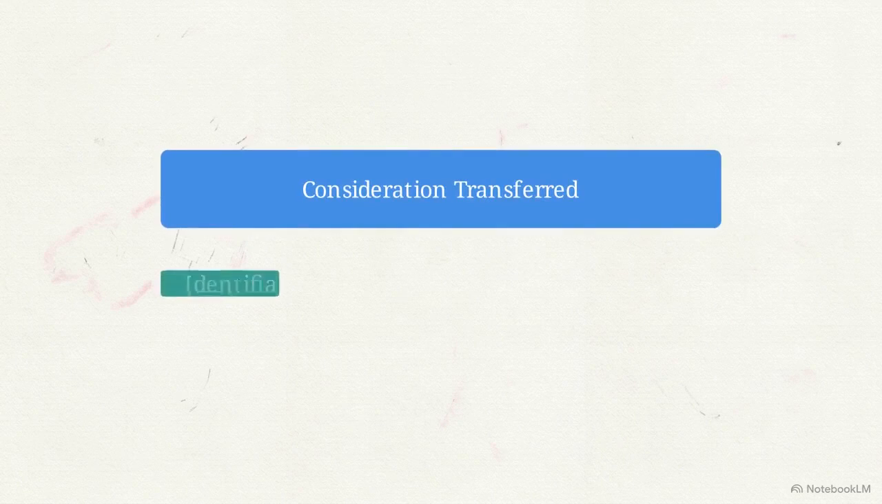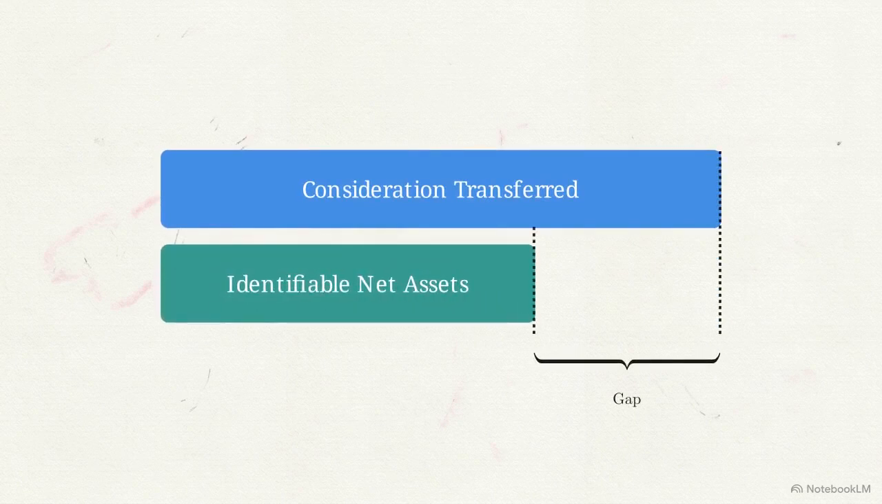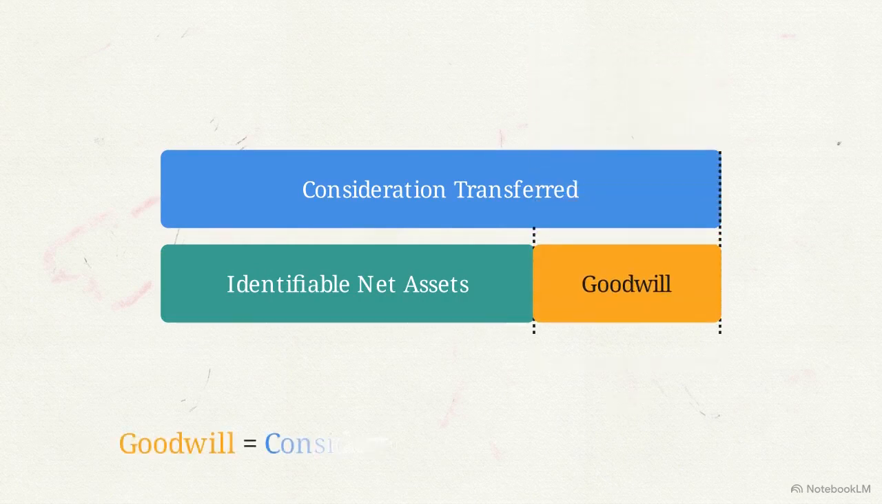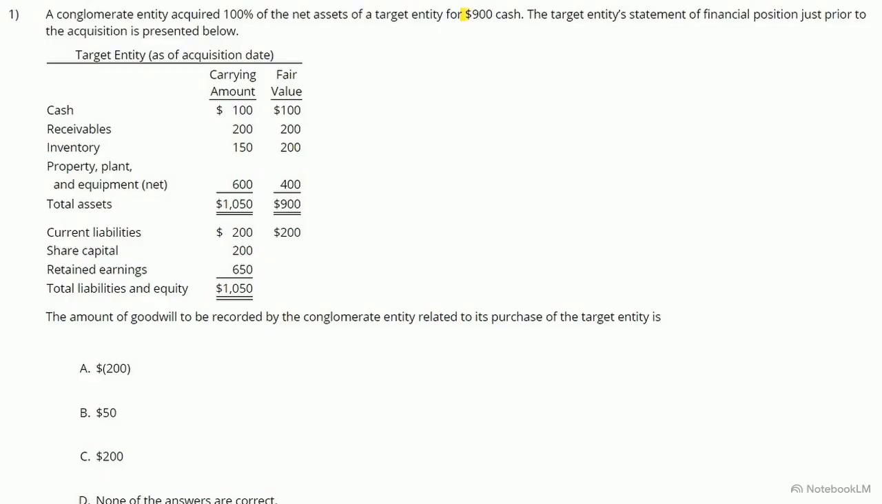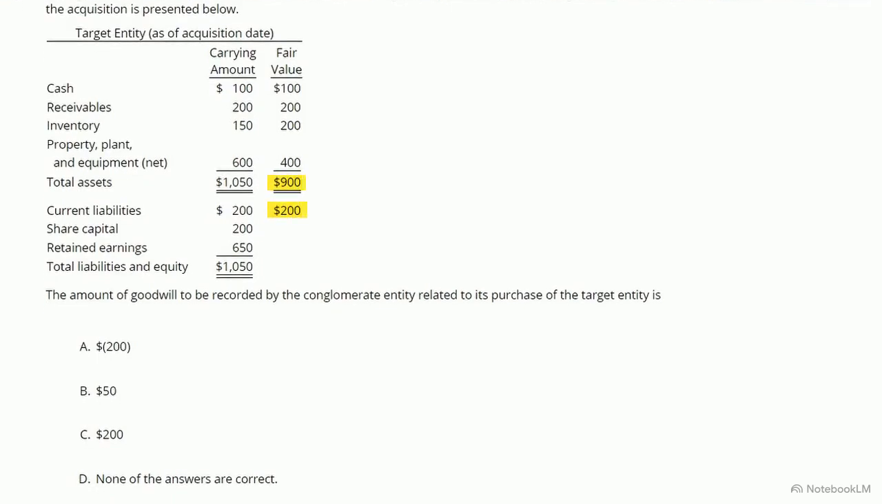This revaluation often leaves a gap between the price paid and the tangible assets received. We calculate goodwill by taking the fair value of the consideration transferred and subtracting the new fair value of the identifiable net assets. This table shows a target entity before a $900 cash acquisition. Notice the difference between carrying amount and fair value. We subtract $200 in current liabilities from the $900 total assets fair value, leaving $700 in net assets. The $200 premium represents goodwill.